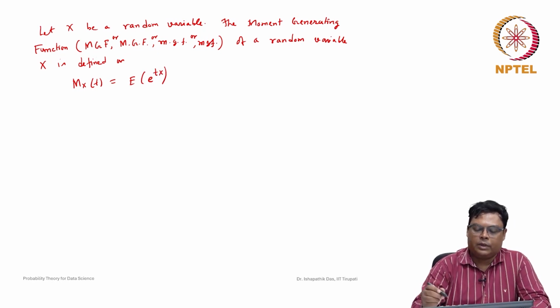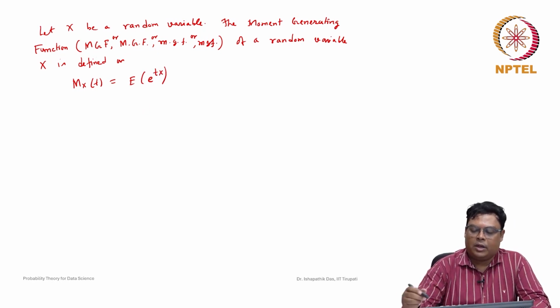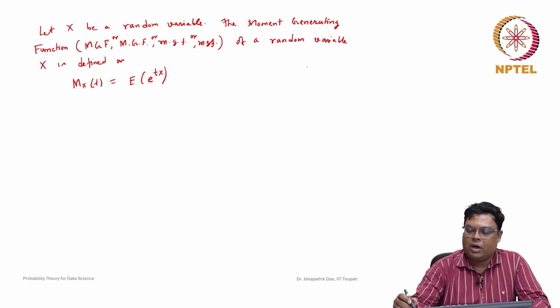Now we know that X is a random variable, it may be discrete or continuous. If X is discrete, then it has some probability mass function. If it is continuous, then it has some probability density function.